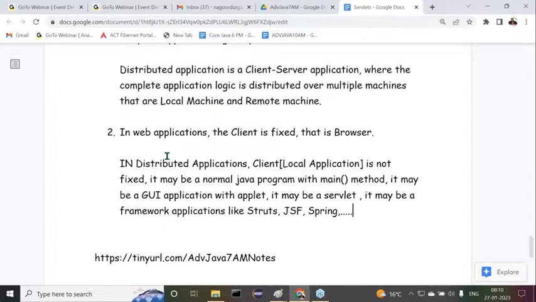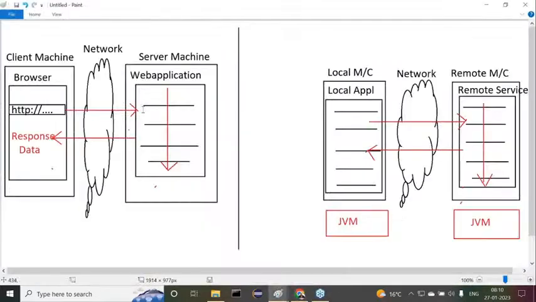Let's understand this now. I want to extend the same point here. I think we are in confusion about this web application and this remote based application. Both may be client server applications only, but in the remote application the client is not fixed. It's definitely a Java program. It may be a normal Java program, an applet, or a Struts, JSF or Spring application. It may be anything, but the remote logic is available at the remote machine, the remote service.